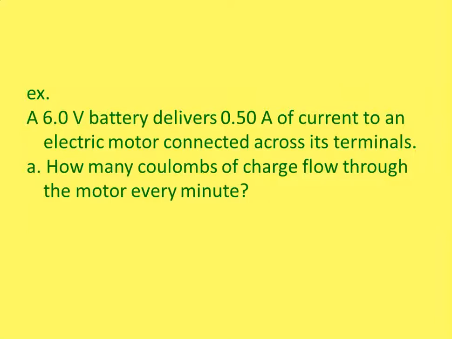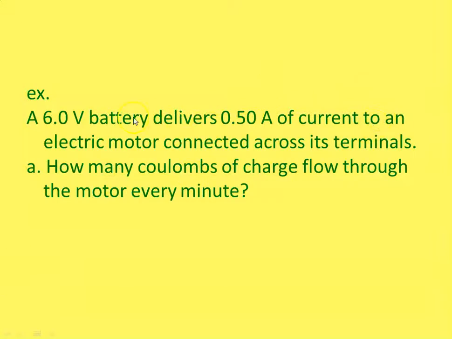Okay, you could have done this as well. 0.5 amps is the same thing as 0.5 coulombs per second, right? And then just multiply by 60 seconds, or actually you would have started with 60 seconds probably, and then put the seconds down here and the coulombs up there. Half a coulomb in a second gives you your 30. Sorry. You could do it this way as well. 30 coulombs goes by.